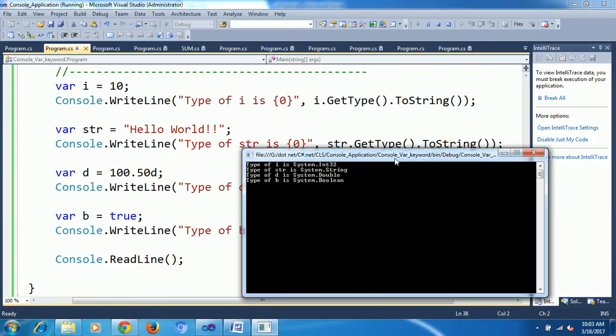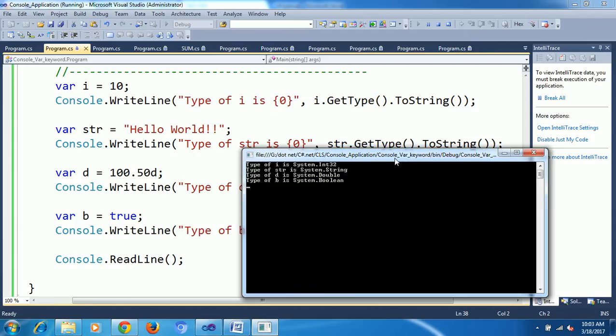Based on my input, it automatically takes the data type. That's why Int32, integer, is the data type. Next, var string is Hello World. This is the string data type. When I check it here, it shows System.String. String is the data type.